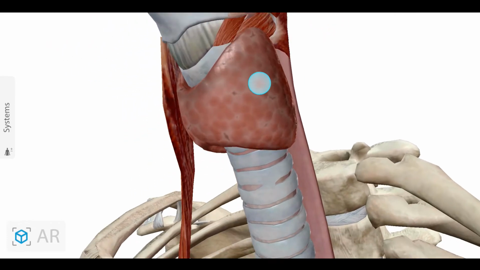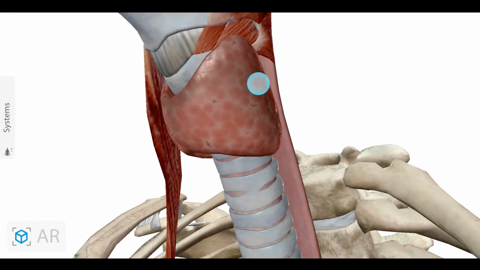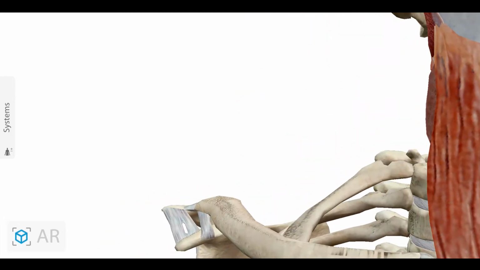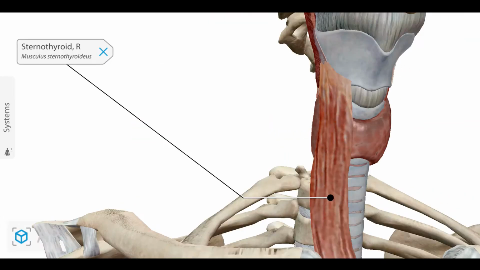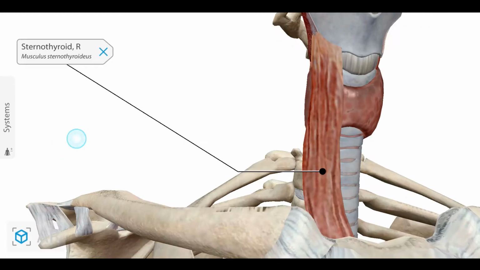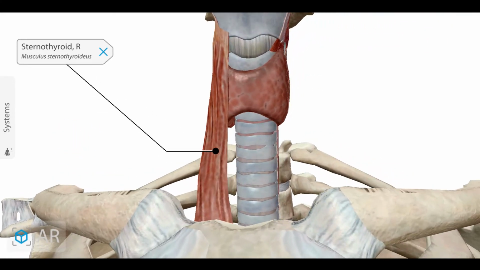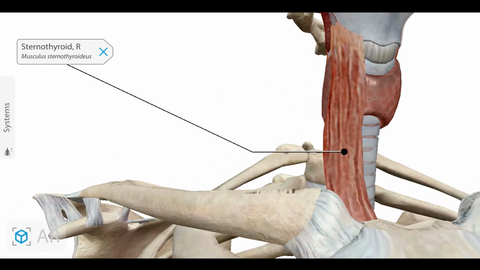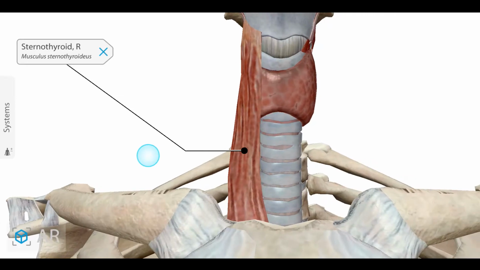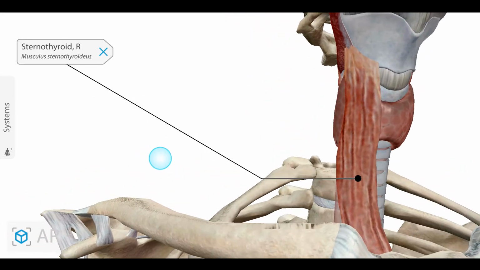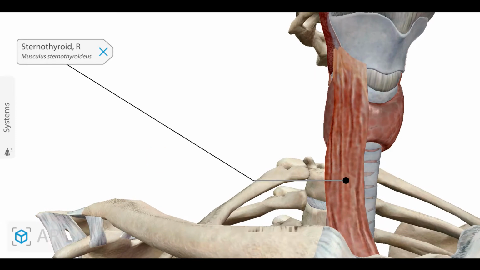to the attachment of the sternothyroid muscle. Here on the right side I am showing the sternothyroid muscle, which is limited to the apex of the lobe. The pinned mark structure is the sternothyroid muscle.